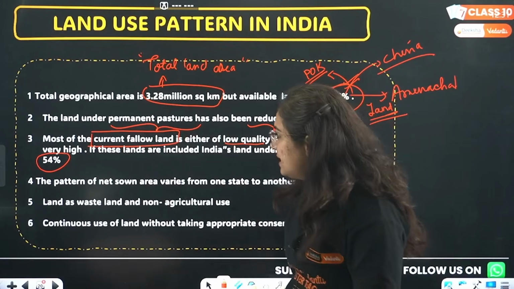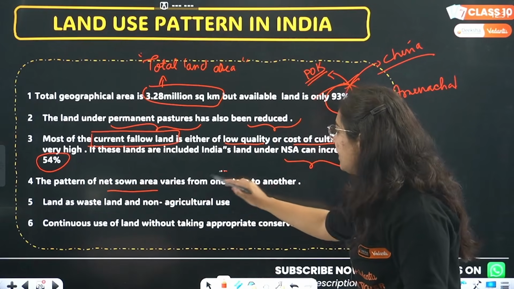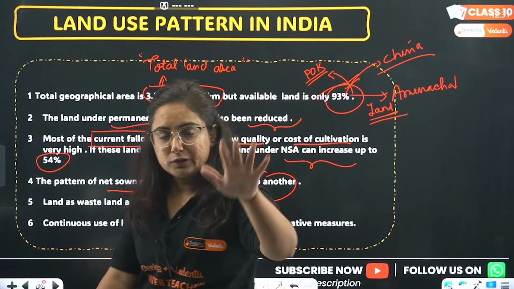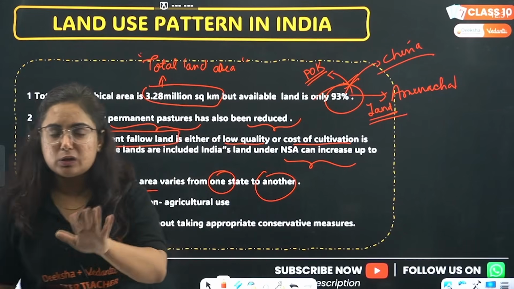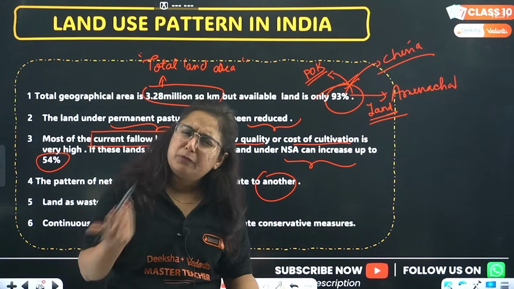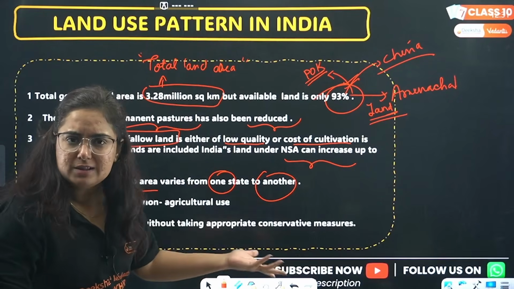Problem? Next is the pattern of net sown area varies from one state to another. Yes, bhai. In Punjab, 80% of the land is used for cultivation, but in Arunachal Pradesh, not even 20% is being used because of the different physiographic locations, obviously.